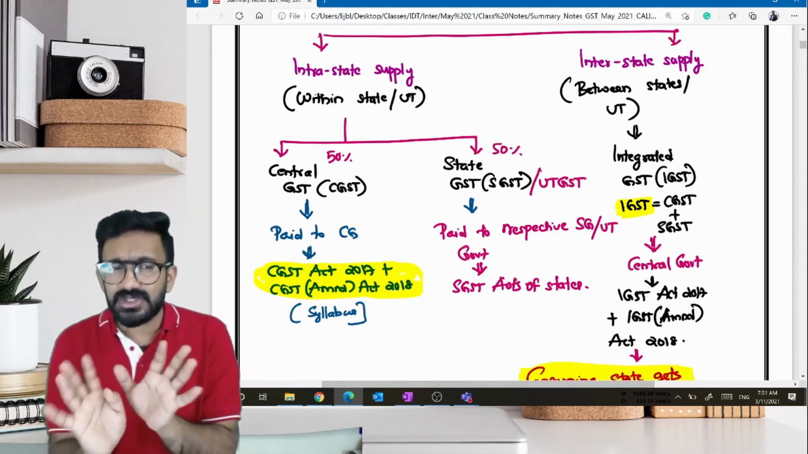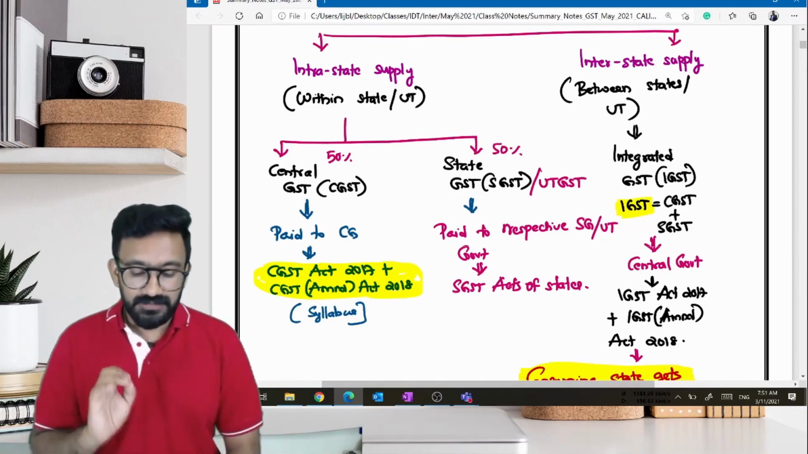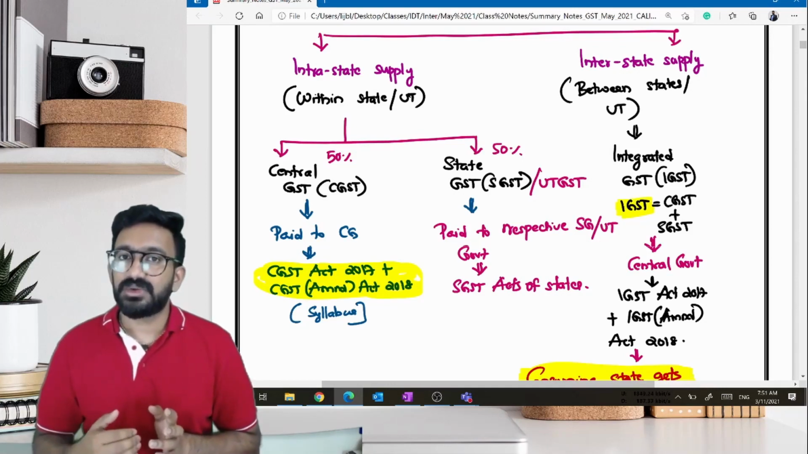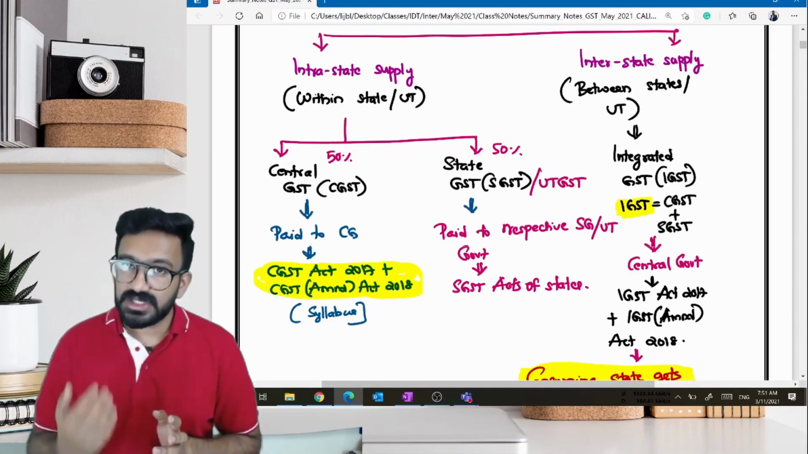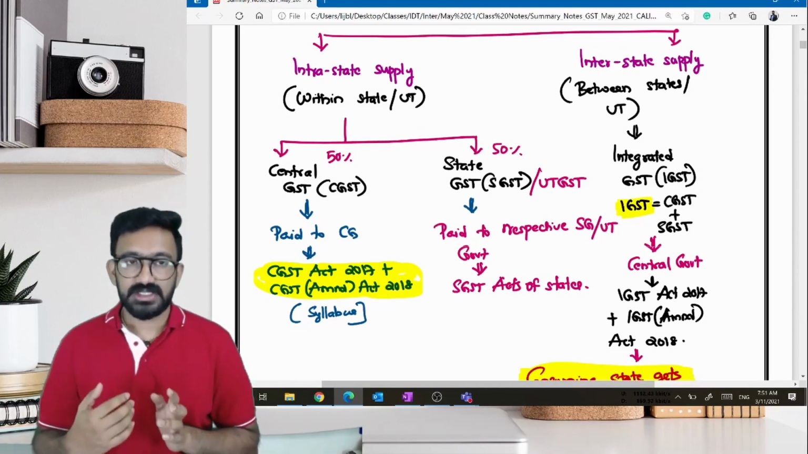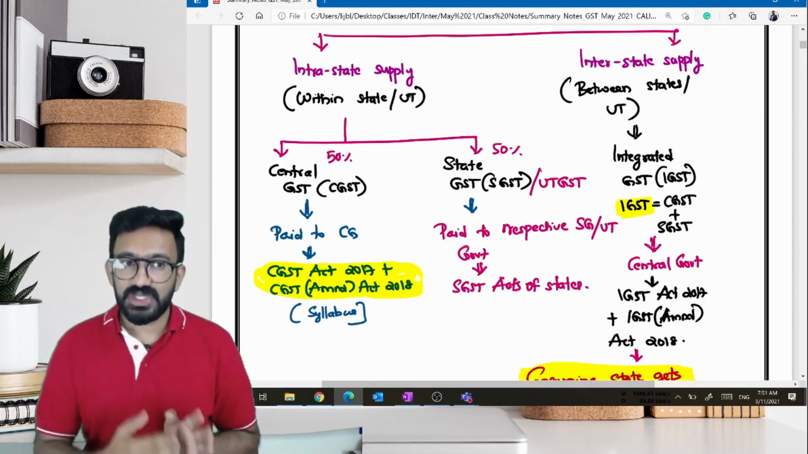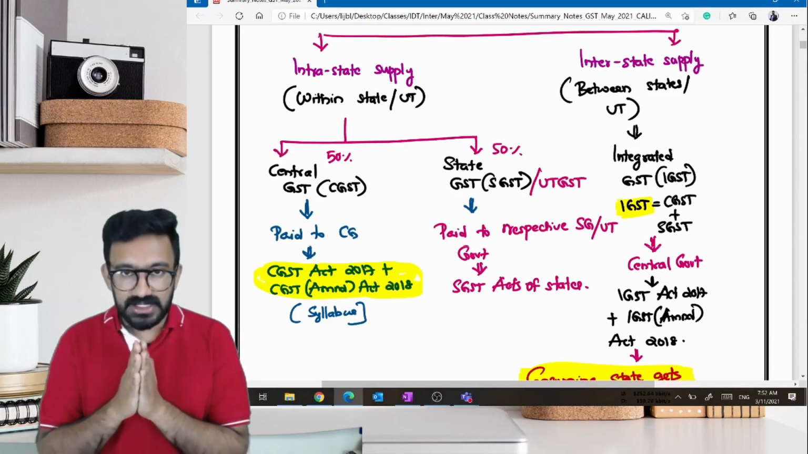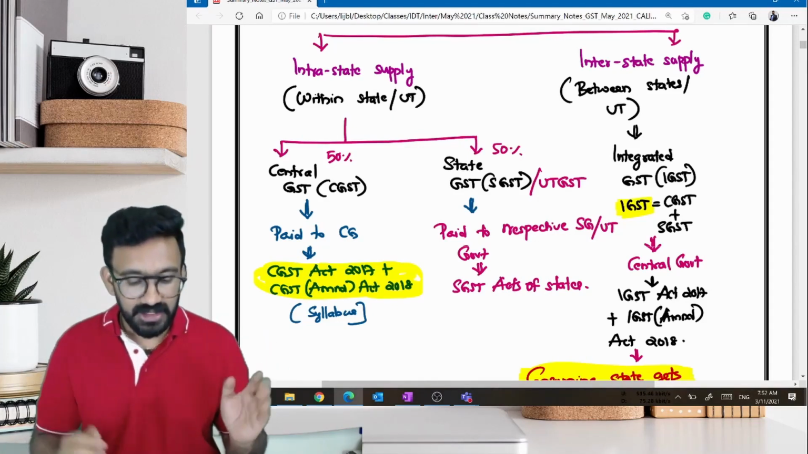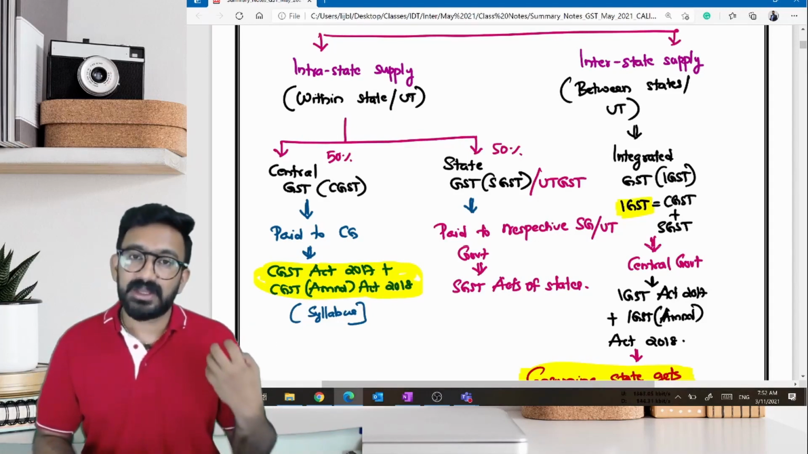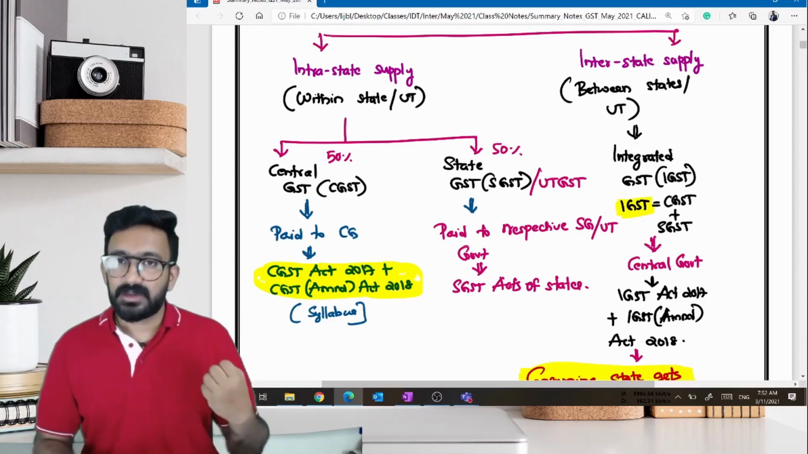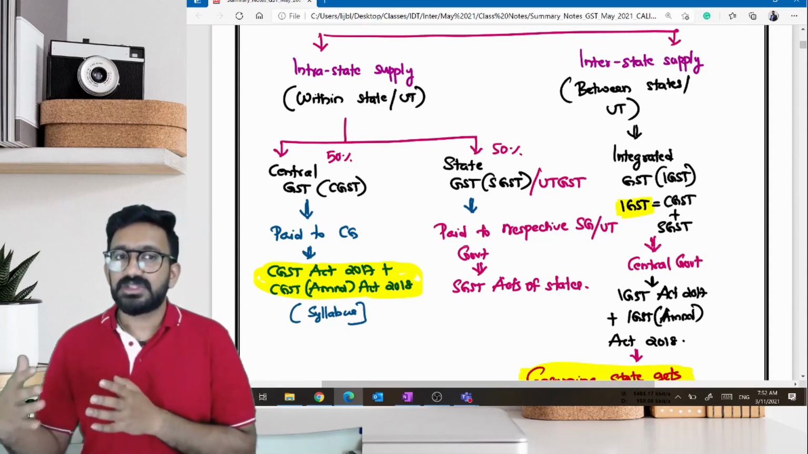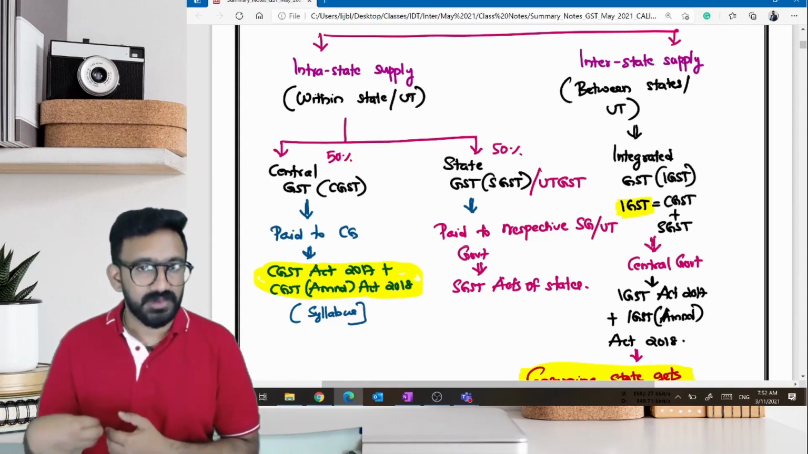What is union territory GST? We'll come back to that. For the time being, you understand that when there is supply happening within the state or union territory, instead of collecting one GST, they're collecting two GSTs. CGST and SGST will be the names given for that. It will be shared between central and state in the ratio of 50-50. And when there is intrastate supply happening, CGST will be paid to the central government and SGST will be paid to the state government. If it is UTGST, that will be paid to the respective union territories.